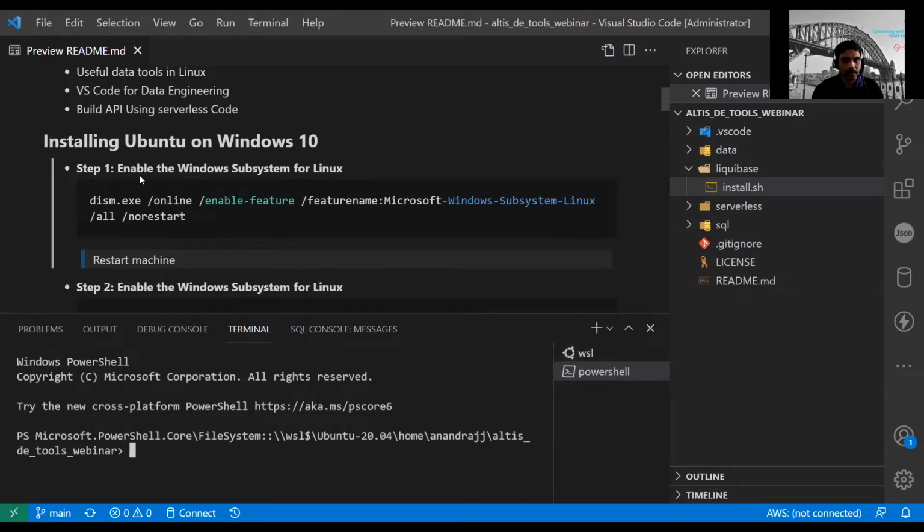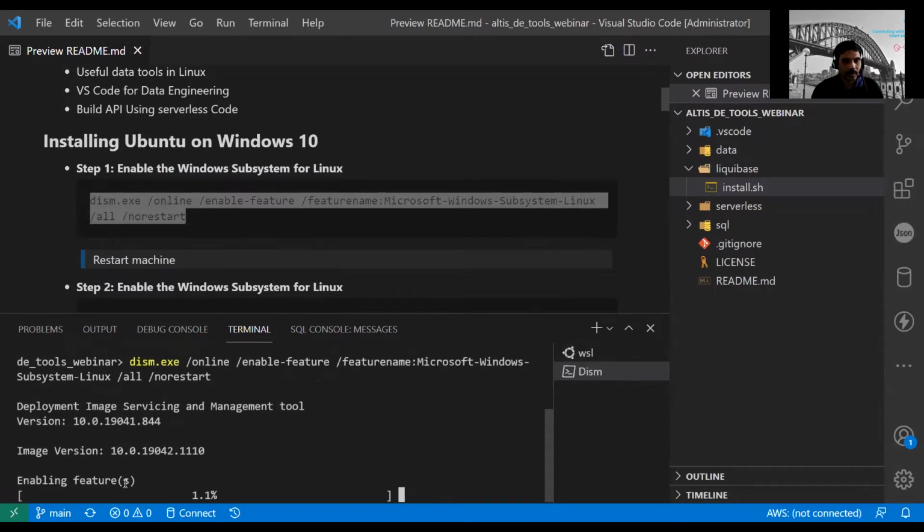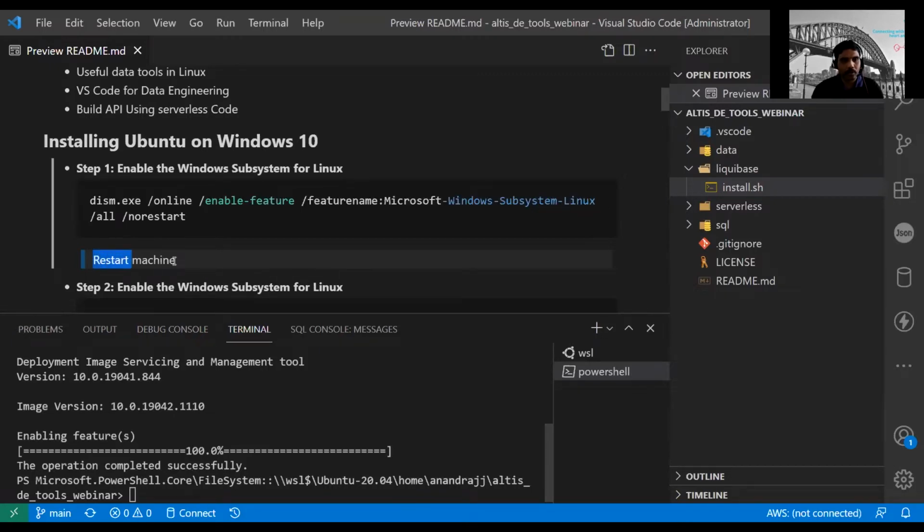So the first step is to enable WSL. You run this command. It takes some time. Once this command is completed, because my machine is already set up, you have to restart the machine. Once you restart the machine, you will get your WSL setup.